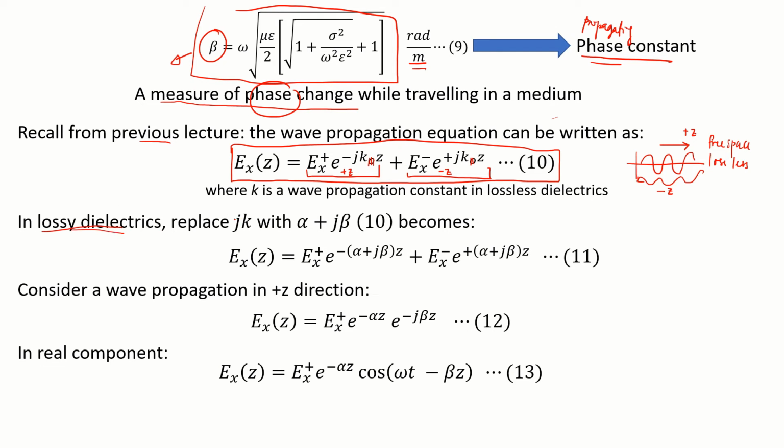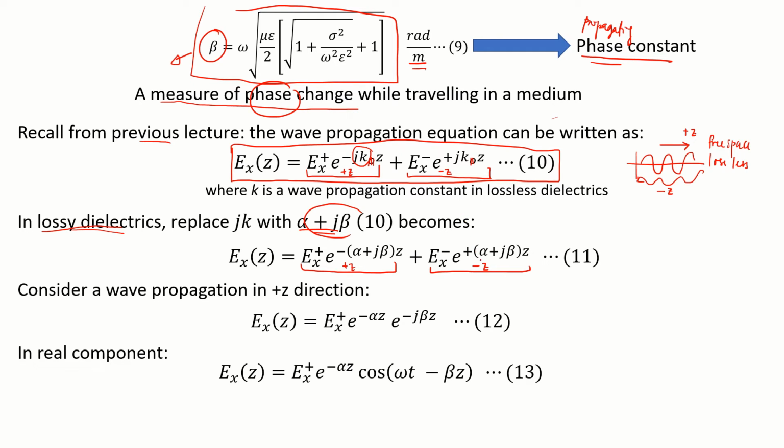How about a lossy dielectric? For a lossy dielectric, we need to replace this jk with alpha plus j beta, and therefore it becomes equation number 11, where this is the positive z direction and the negative z direction. The negative z direction refers to the reflected wave.